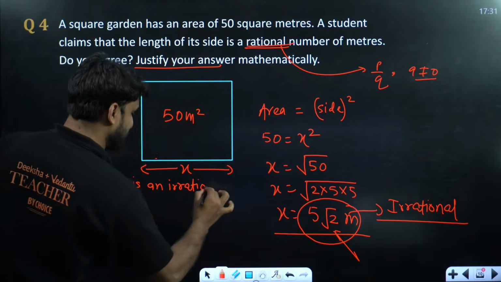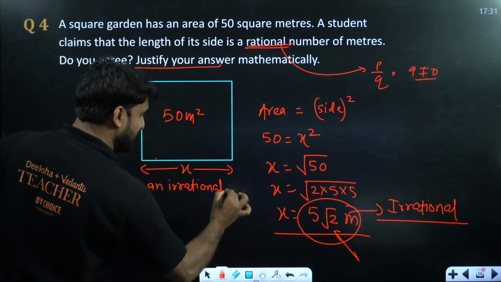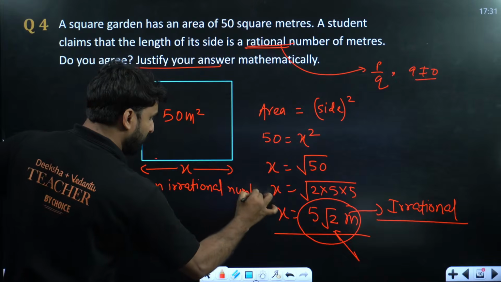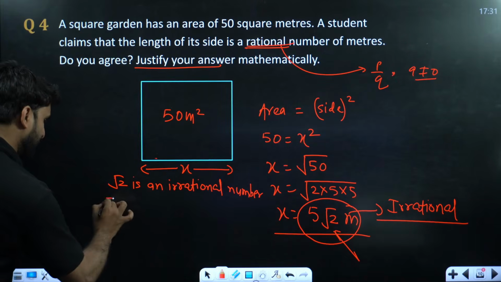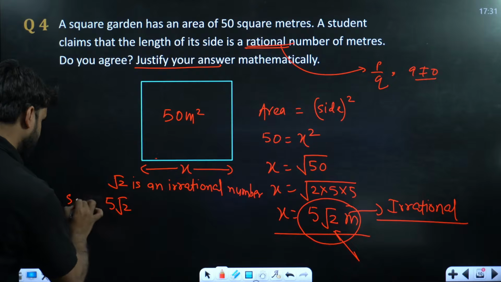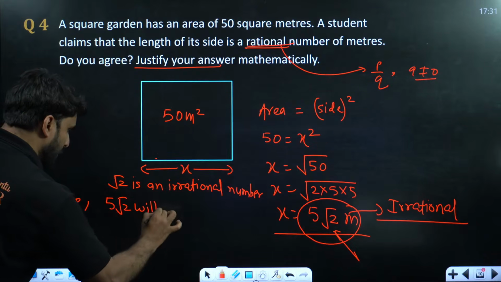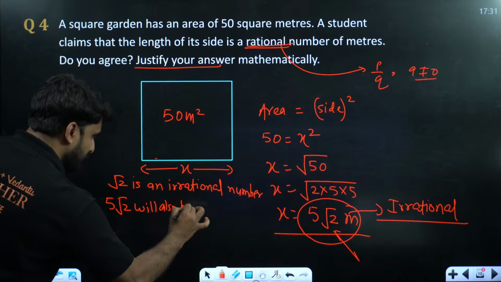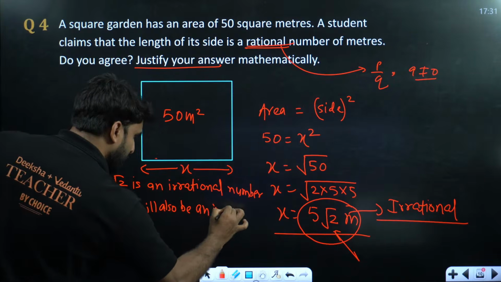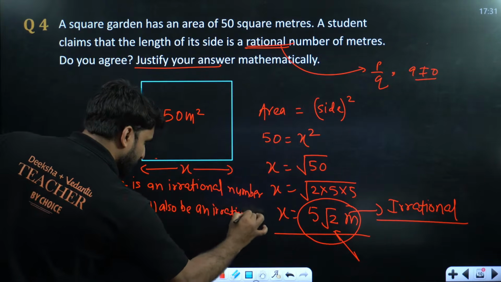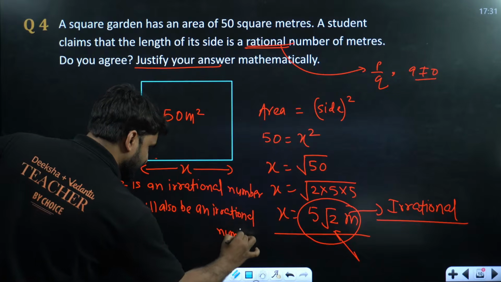So root 2 is an irrational number, and if root 2 is an irrational number, it indicates that 5 root 2 will also be an irrational number, right? So this is the justification.